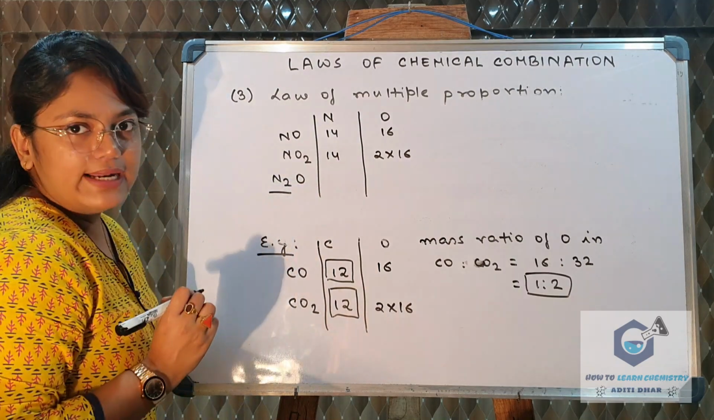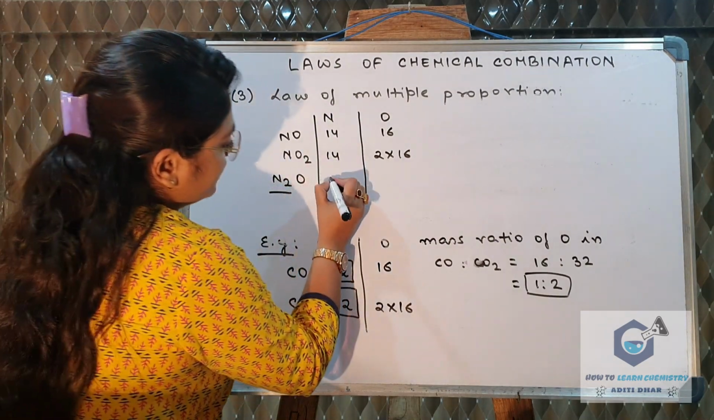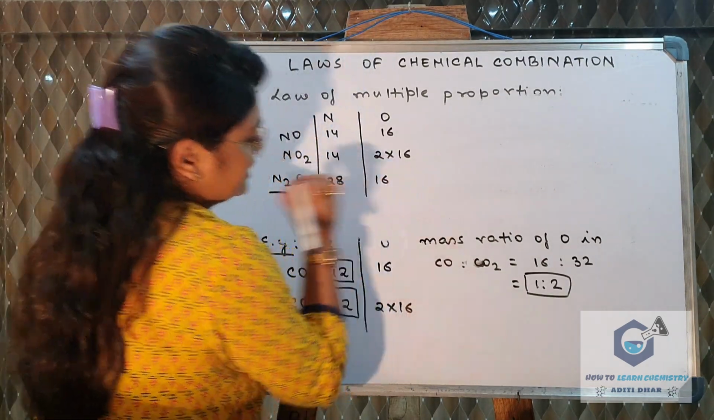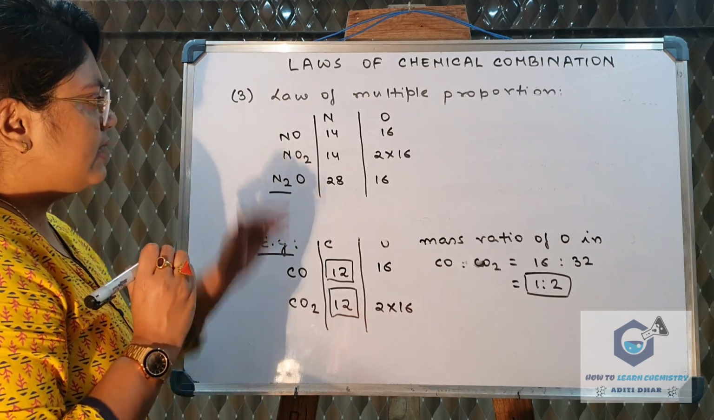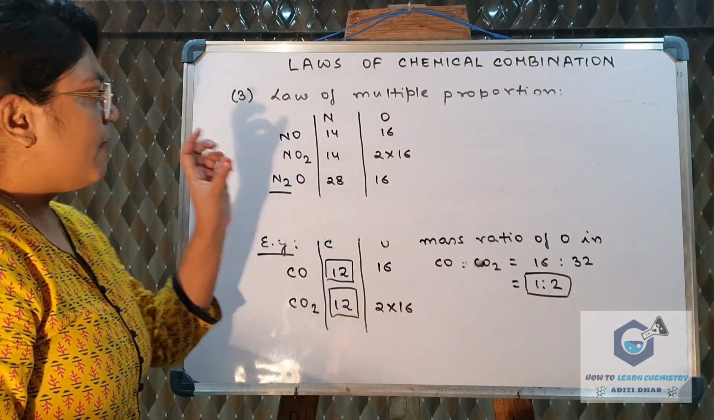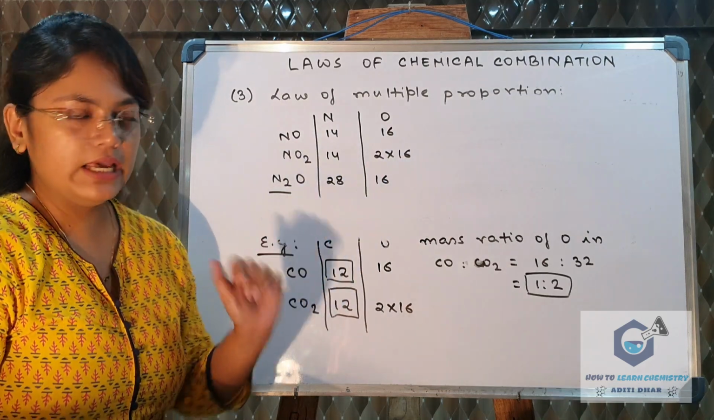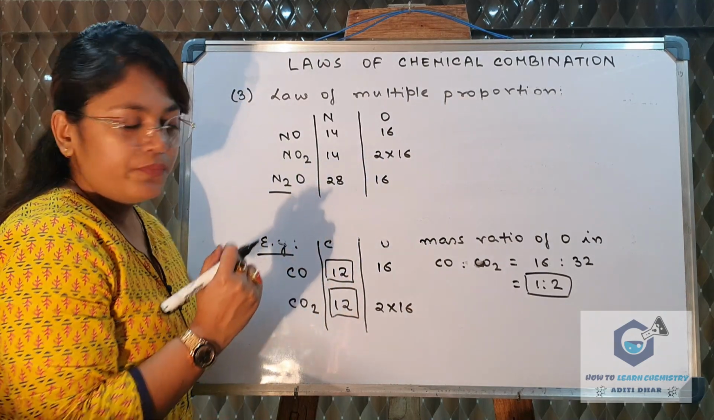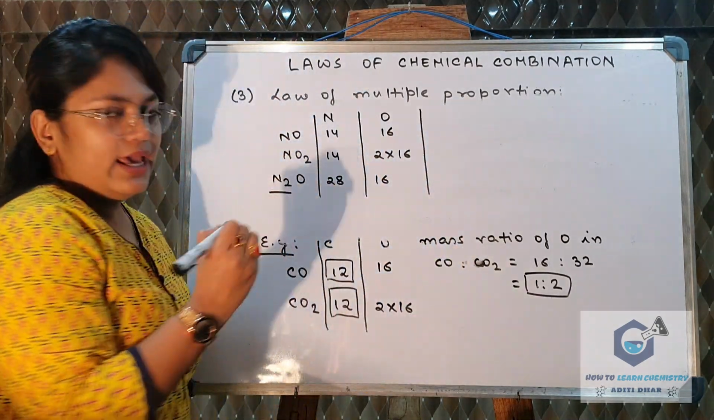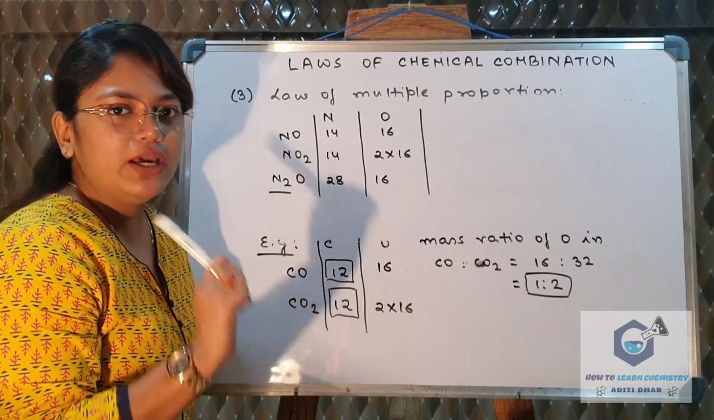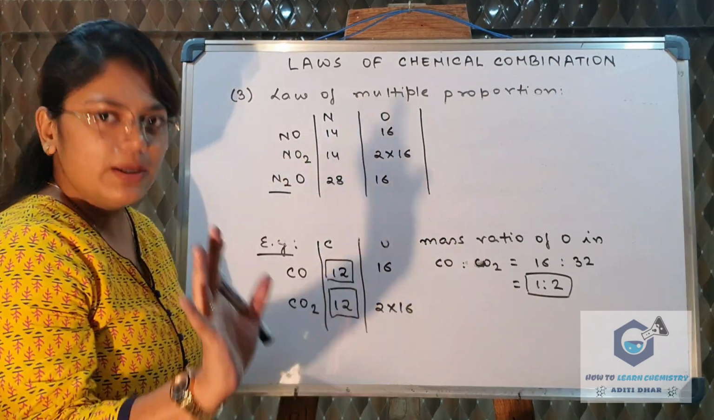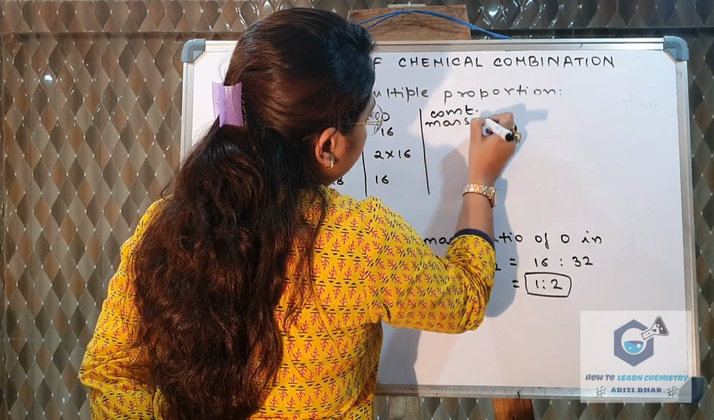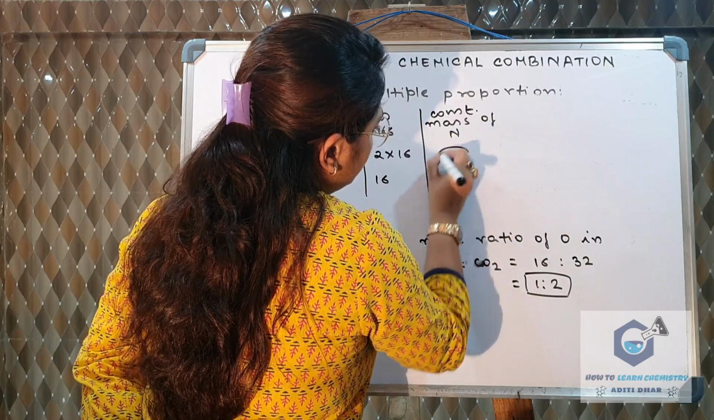Now in N2O, that is nitrous oxide, the mass of nitrogen is 28 because there are 2 nitrogen, and the mass of oxygen is 16. Now we can see in these 3 compounds, the mass of neither element is fixed. Nitrogen masses are differing, oxygen masses are also differing. So let us take the mass of at least one element to be constant. Let it be nitrogen, suppose. So the constant mass of nitrogen, suppose we take it to be 14.